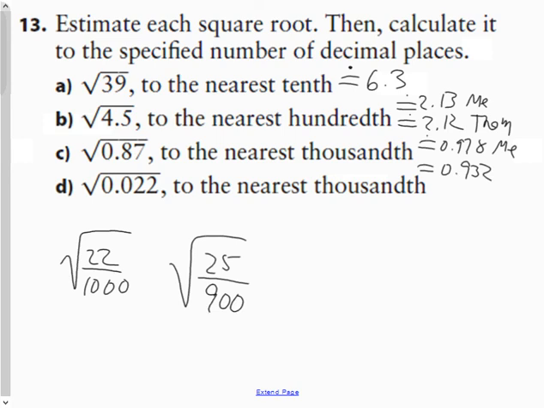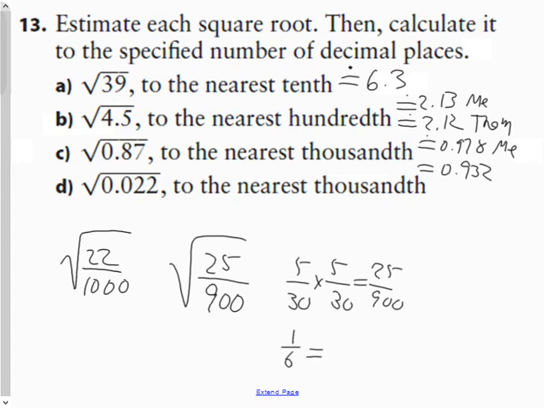So that fraction is kind of close to 22 thousandths. Therefore, what fraction times itself is 25/900? That would be 5 on the numerator and 30 on the denominator, because 5 times 5 is 25. So in lowest terms, this would be 1/6.